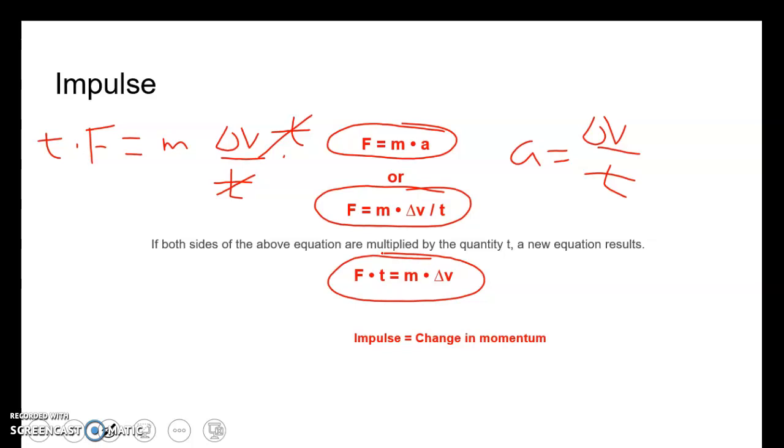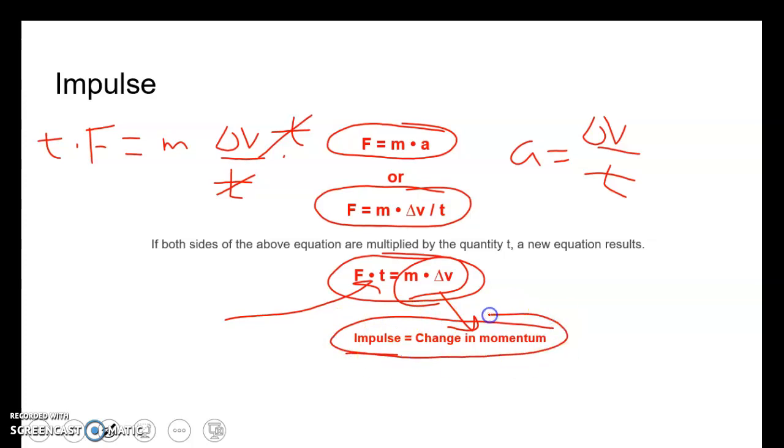This F times t we call impulse. Mass times change in velocity. Mass times velocity is momentum, so mass times change in velocity is change in momentum. Which leads us to say impulse is equal to change in momentum. So there's our equation.